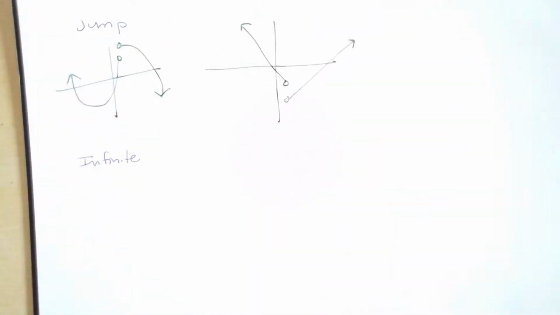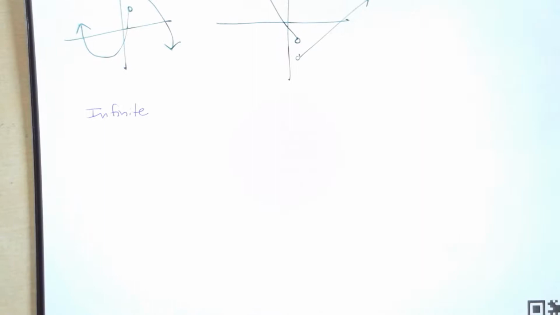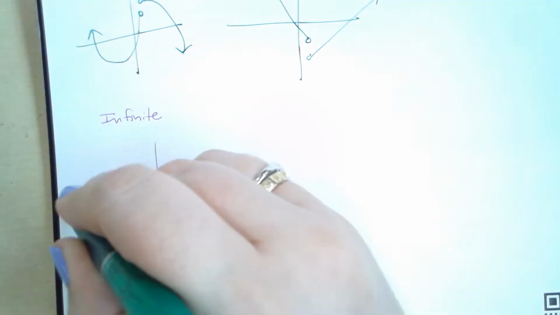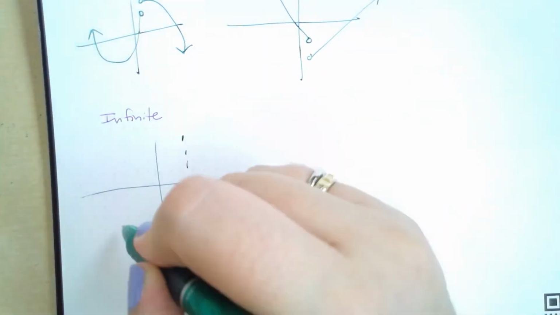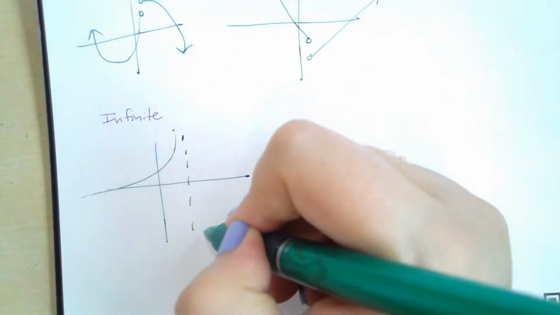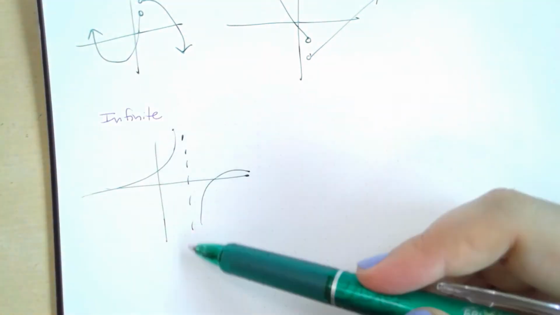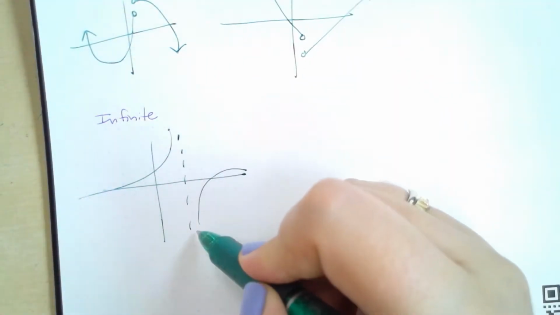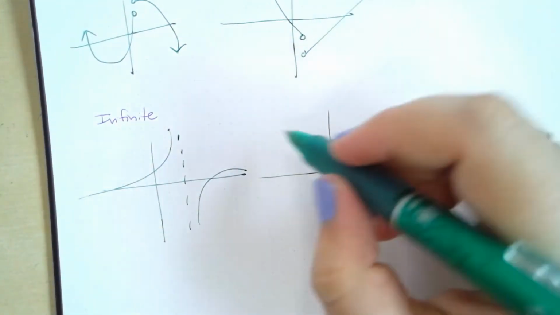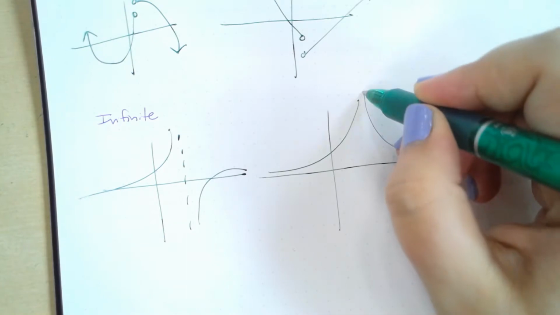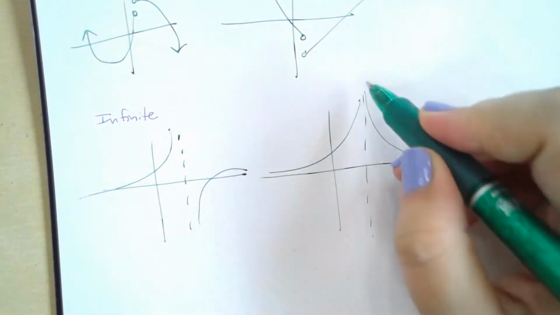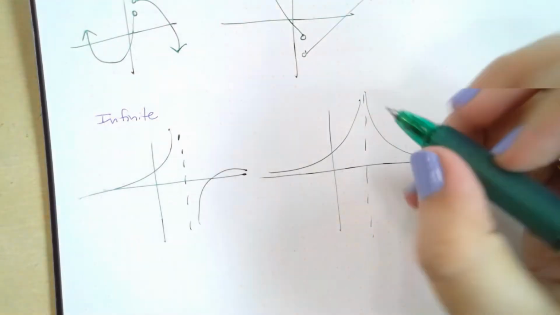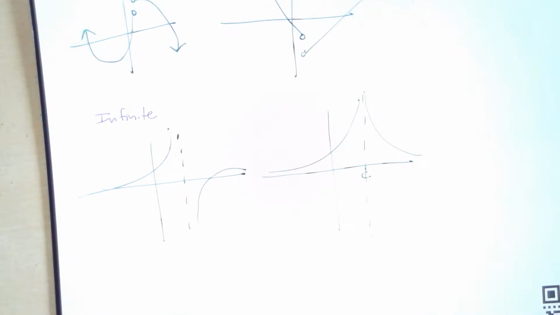And finally, the last one we want to talk about is an infinite discontinuity, and you've seen these as well. This is when we have our limits going to infinity. So if you have maybe an asymptote here, right? You've got something going up like this, and then something going down like that. There's an infinite discontinuity there. You do have a limit coming from the left and a limit coming from the right. You could even have something like this, where there's an asymptote here, and the limit is the same coming from the left and the right in this situation, but you don't have a value at f of c, right? Here's c right here. So those are the kinds of discontinuity we talk about.